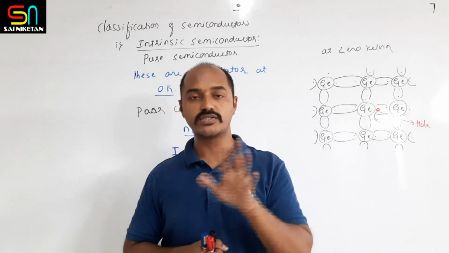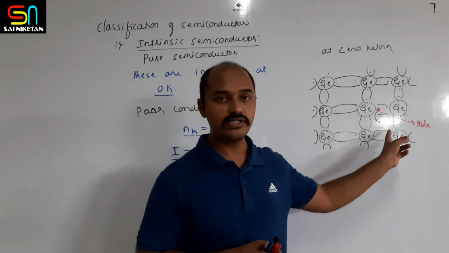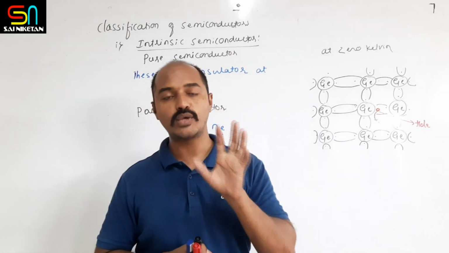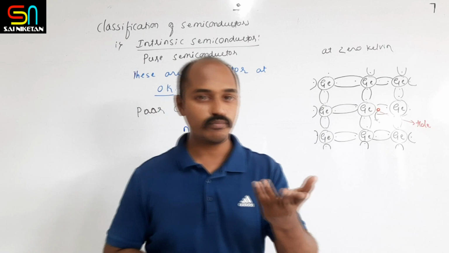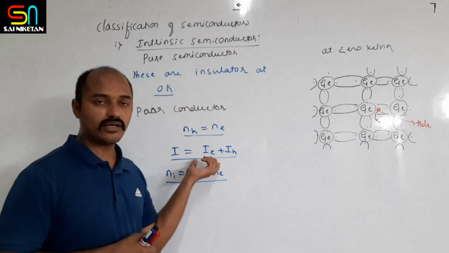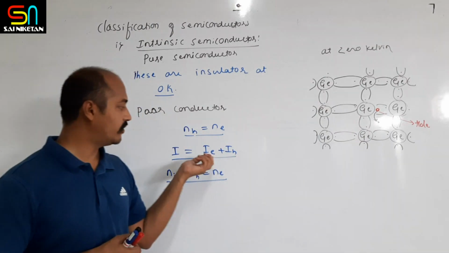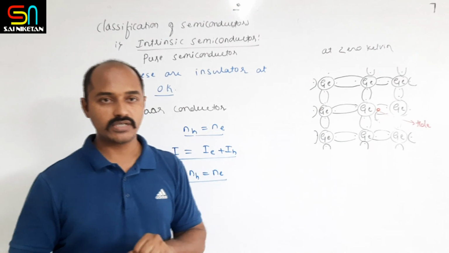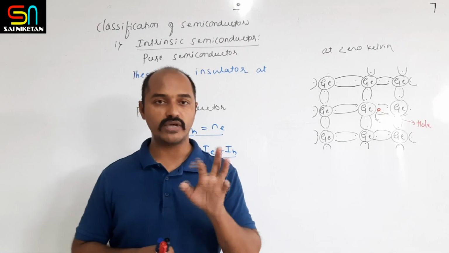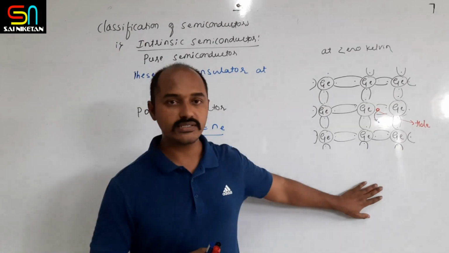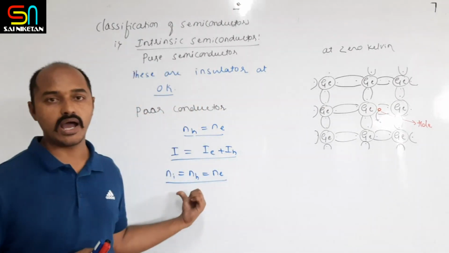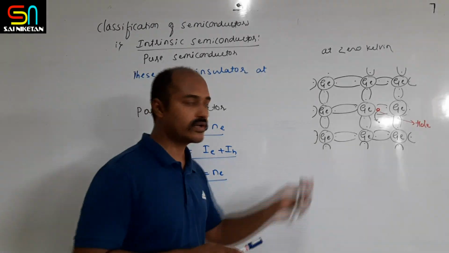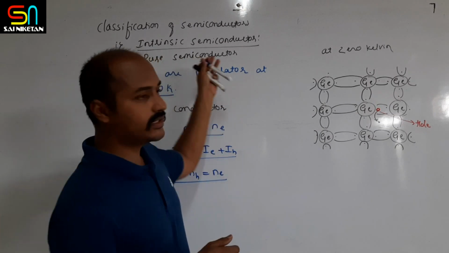These holes are positively charged because electrons are negatively charged, and during the conduction of electricity both electrons as well as holes move, so the total current carried by these semiconductors is the current carried by electrons plus the current carried by holes. Here the number of holes is equal to the number of electrons, and the intrinsic charge carrier Ni equals Ne equals Nh. So this is regarding the intrinsic semiconductor.